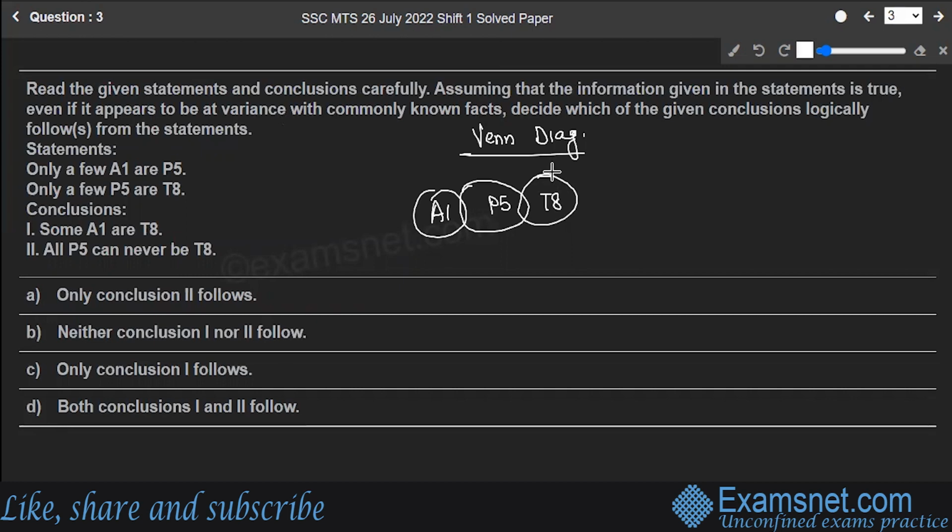The conclusion 1, it says some A1 are T8. This is false. Some A1 are T8. This is false, as there is no definite relationship between A1 and T8. There is no definite relationship shown above. So this is false. Second one, all P5 can never be T8. All P5 can never be T8. This is absolutely true, as only a few P5 and T8 given in the statement. So all P5 can never be T8. This is true. So that means only option 2 is the correct one. Conclusion 2 is the correct one. And option A is the correct answer to the question. Hope you're clear with this. Let's move to the next question.